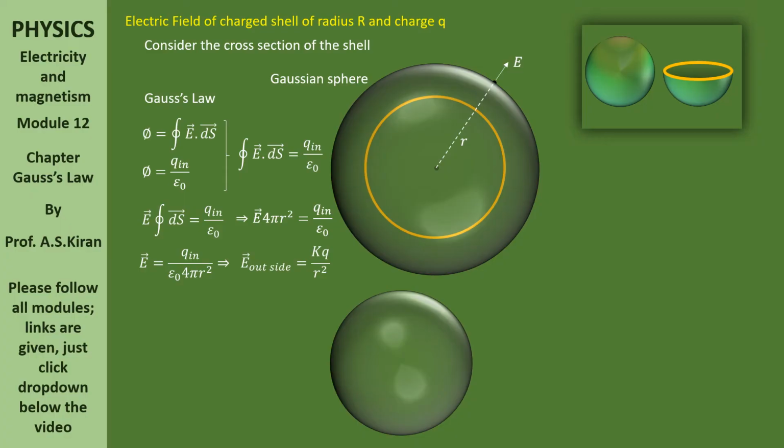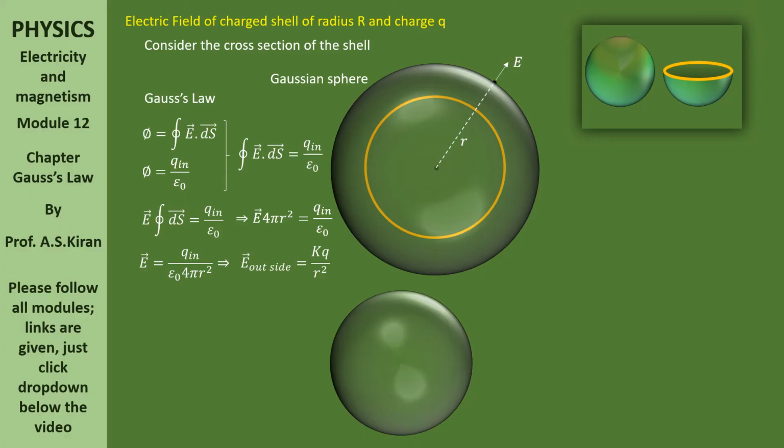Very simple it is. What I mean, let us compress this Gaussian sphere till the extent of the shell. Then what is the variable small r here? It becomes capital R. Once again, don't get confused. There is Gaussian sphere in the first case.